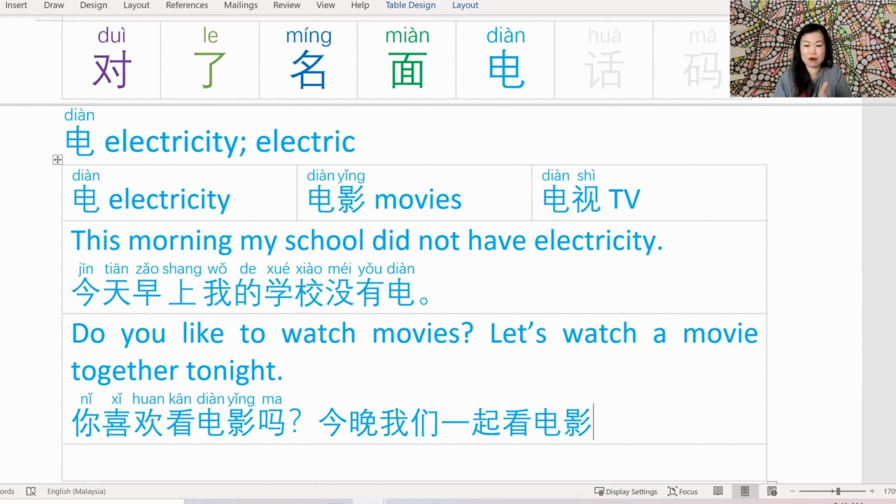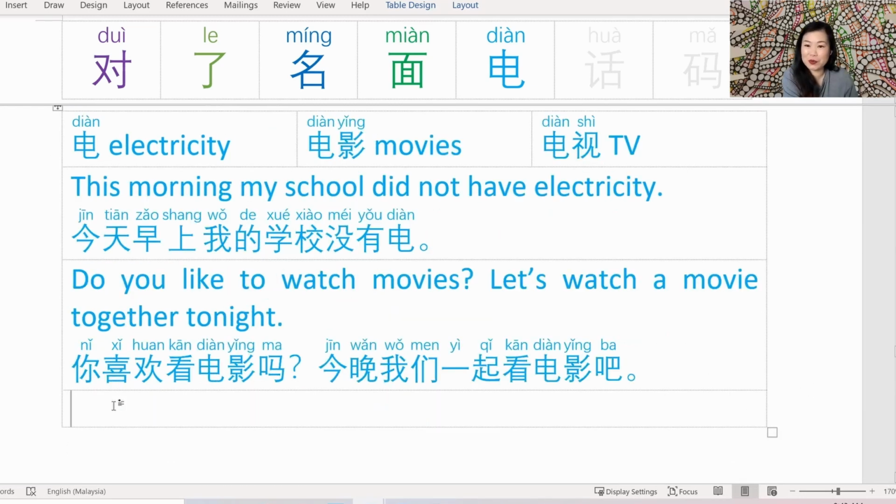This reads like a statement right now, but I'm going to soften it and make it into a suggestion by adding 吧 at the end. 今晚我们一起看电影吧. Hopefully with these two separate sentences, one is a question, one is a suggestion, to show you how you can use 吗 and 吧. 你喜欢看电影吗？今晚我们一起看电影吧. I just realized it sounds like I'm asking someone to go on a date with me. Hopefully that will be useful for you.